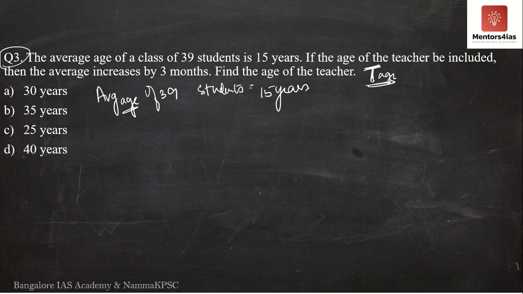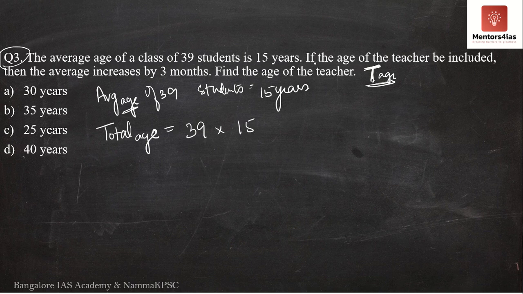What is that total age? That total is nothing but the total number of students, that is 39, into their average, that is 15 years. So the total age is 39 into 15.